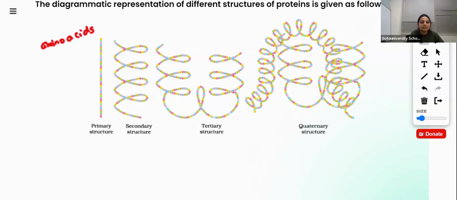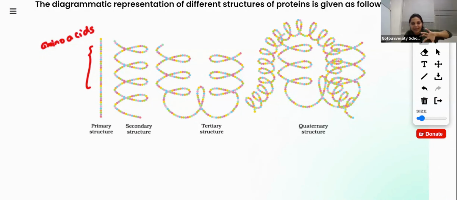Okay, see, this is the primary structure, means they are straight chains like this. Secondary means this primary structure will coil itself like this. See, they are helical, means they will coil themselves like this and form the secondary structures. Then what is tertiary?